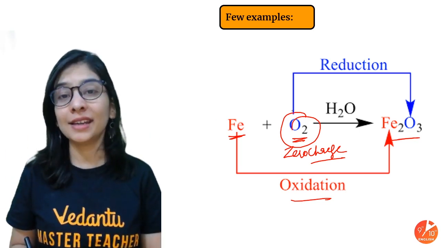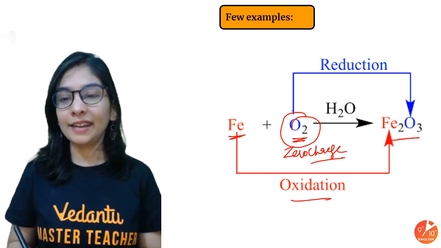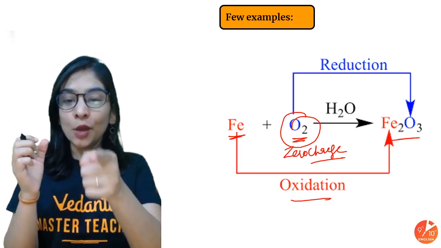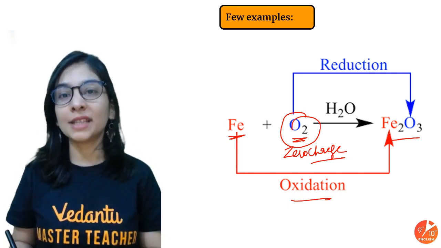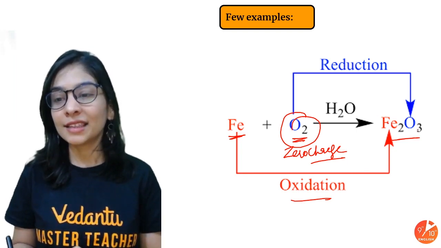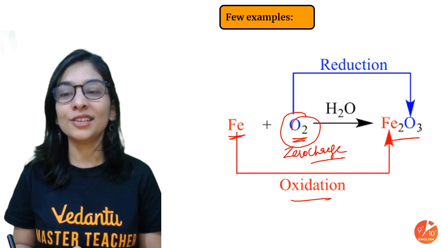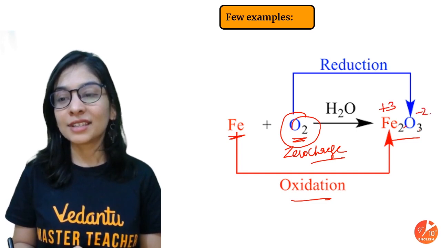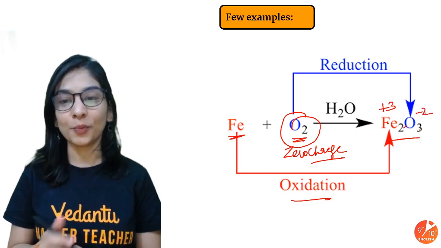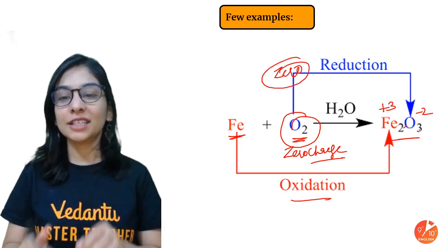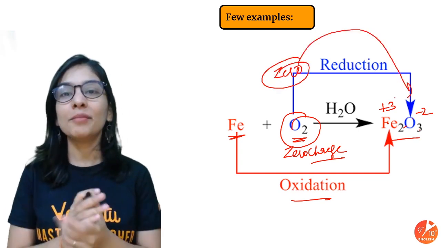So my oxygen here is in the elemental form, not carrying any charge, but here it makes a compound, and a compound is made when your metal loses electrons and non-metal accepts them. So if you remember, every ion is having a valency. I can check the valency: iron 3, oxygen 2. Every iron ion is having a valency of +3. Every oxygen is having a valency of -2. So in the same, what did we observe, students? My oxygen from 0 became -2.